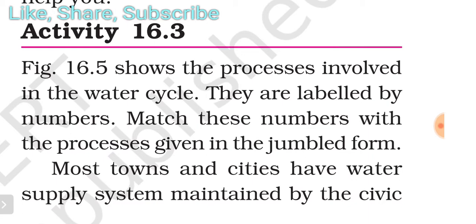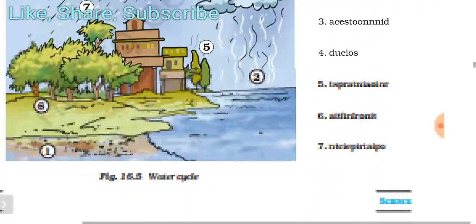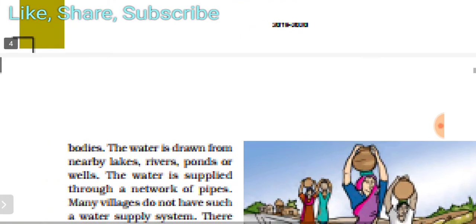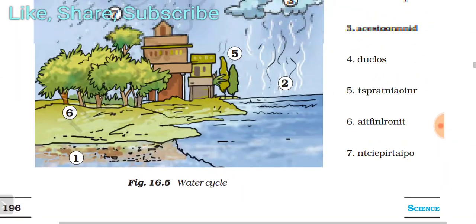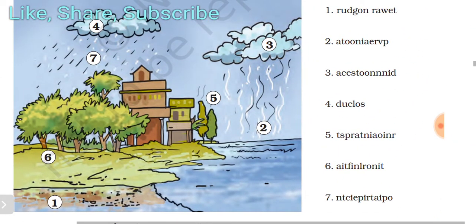Most towns and cities have a water supply system maintained by the civic bodies. First, we see the different parts of the water cycle.